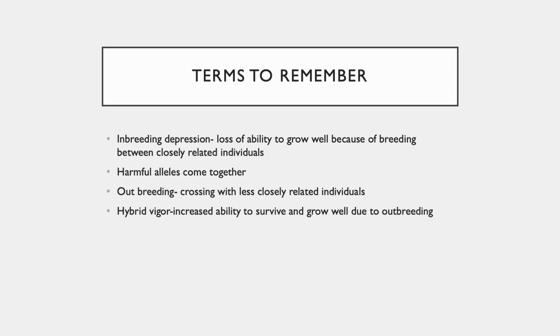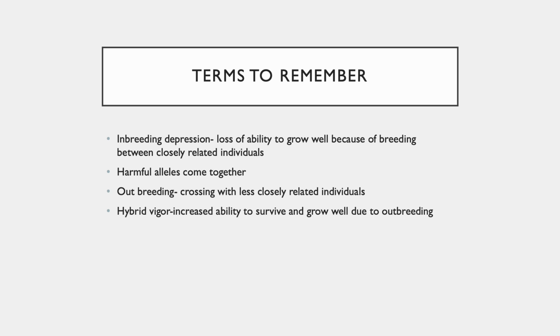Basically, we have closely related individuals breeding with each other, and as a result of that, they are not able to grow well. We have known from our previous studies that inbreeding does lead to more diseases. In fact, there is less variation which occurs because of this inbreeding. So, as you can see clearly in the slide, I've pointed out that the harmful alleles because of inbreeding eventually come together.